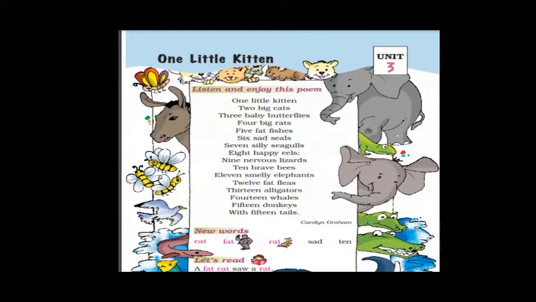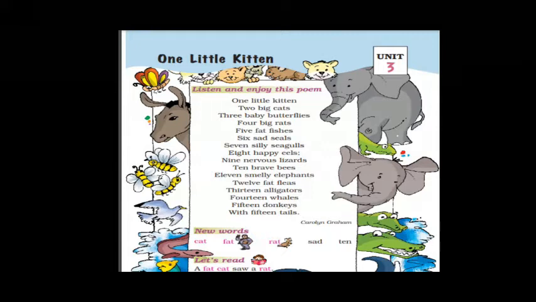Children, can you see here in this page there are lots of insects and animals, everyone's picture is shown here. The poet started counting one by one, how many kittens, how many cats, how many butterflies. The poet is counting all the animals as well as the insects.